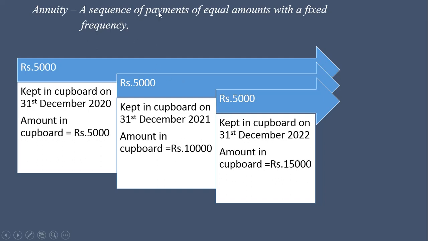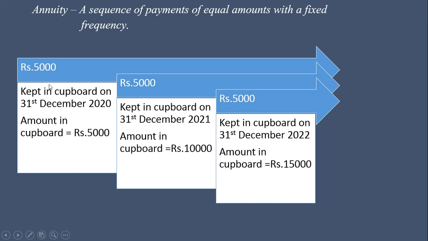So, a sequence of payments of equal amounts, this 5,000, 5,000, 5,000, it is equal amount, with a fixed frequency. That means in year 2020, then again in next year 2021, and again in next year 2022. So here installment is made of rupees 5,000 per year or annually. So this sequence of payments is known as annuity.